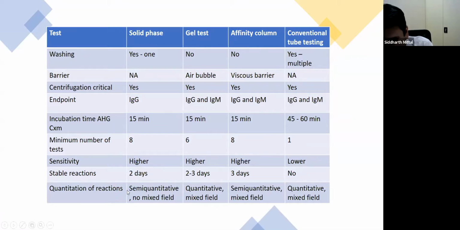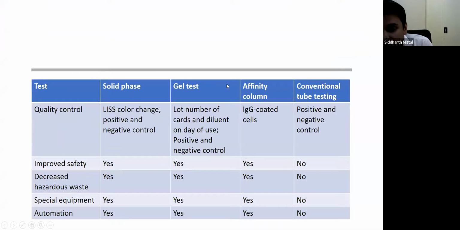However, solid phase is a semi-quantitative assay and we cannot find out whether there is a mixed field reaction or not. Affinity column is again semi-quantitative, not quantitative, and mixed field can be detected on this. In terms of quality control, in solid phase, I have already discussed that when this changes its color, that itself is an inbuilt control, and all the manufacturers now provide positive and negative controls with the kit in the solid phase SPRCA.